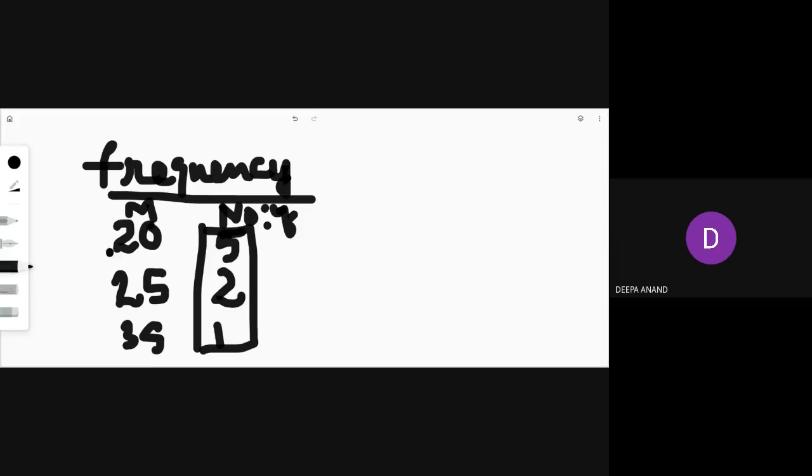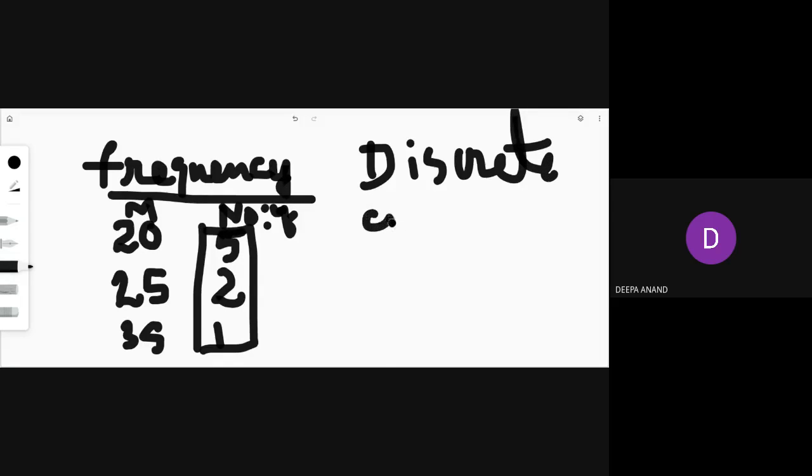Why particular class? It can be in the case of discrete series and continuous series. In both cases, you have frequencies. If it is like 10 to 15, written here, then 5 students got a mark between 10 to 15.